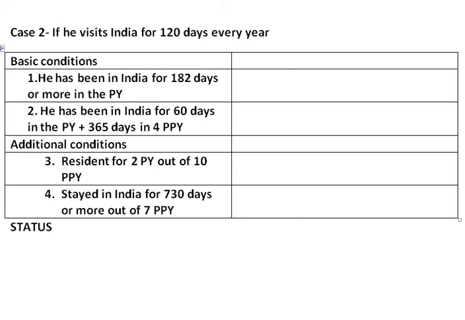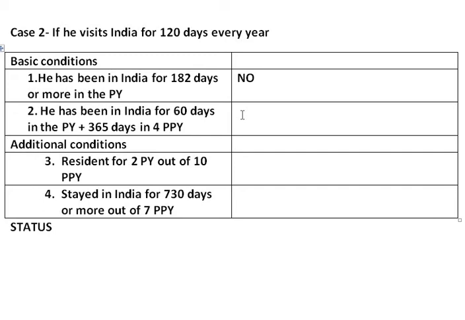But our first basic condition says he has been in India for 182 days. Therefore, he fails to fulfill the first basic condition. Therefore, we are writing no here. I expect you people to solve this sum in detail as we have solved the first case study. Solve the second one in a similar manner, but instead of 92 days, take 120 days every year.